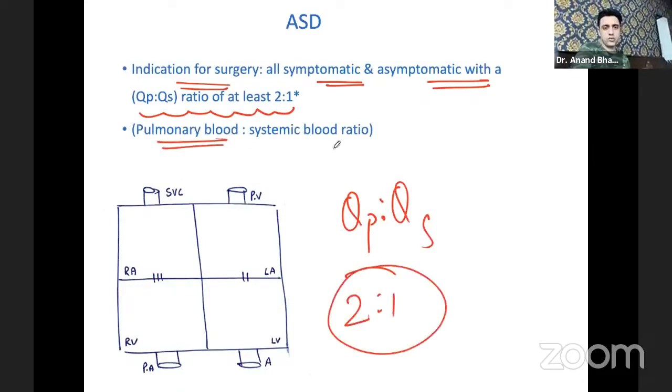What is this QP:QS ratio? Pulmonary blood to systemic blood ratio. Pulmonary blood to systemic blood ratio. If it is at least 2:1, then we'll think of surgery. Okay, very good. Yes, people who are right: Ravina, Anju, Jasleen, Ashika, Savi, Manvi, and Afroz. Very good. So just remember this line for the exam question: if QP:QS ratio is 2:1, then definitely surgery is required. Symptomatic cases, surgery is required.